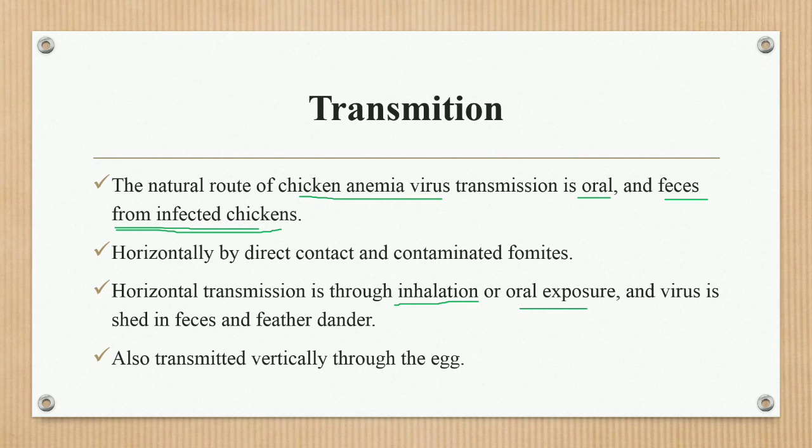The virus is shed by the infected chickens in the form of feces and in the feather dander.